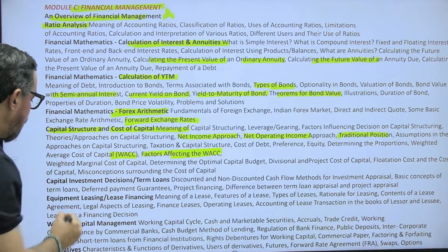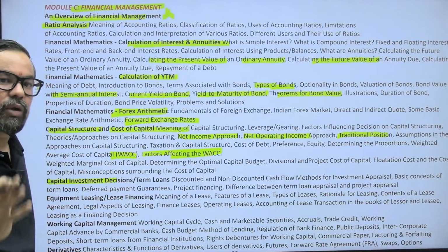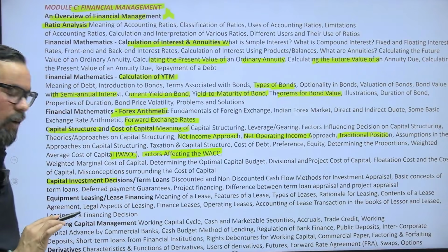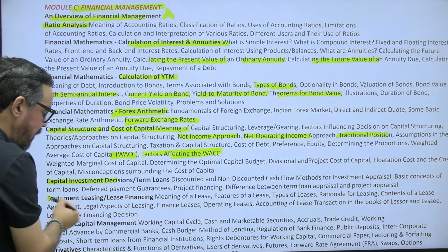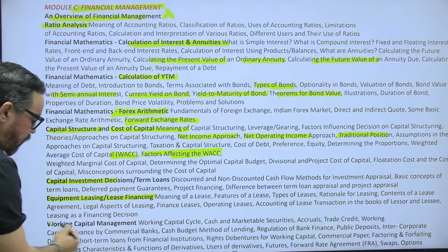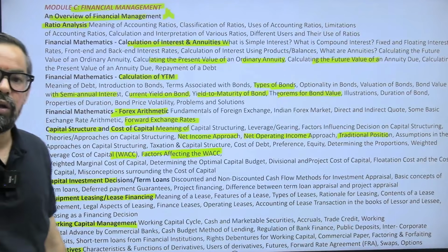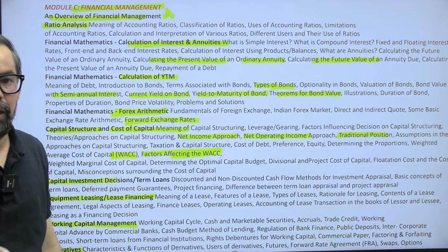Very important one. Capital investment decision, again one numerical based on NPV or IRR or payback period. So that is something which will be part of this. Mostly it is around the NPV, net present value. Then we have equipment leasing, lease finance, easy. Working capital, easy. Derivative, if you have read this in your INIF as well, you do not have to go through this particular one again, right?